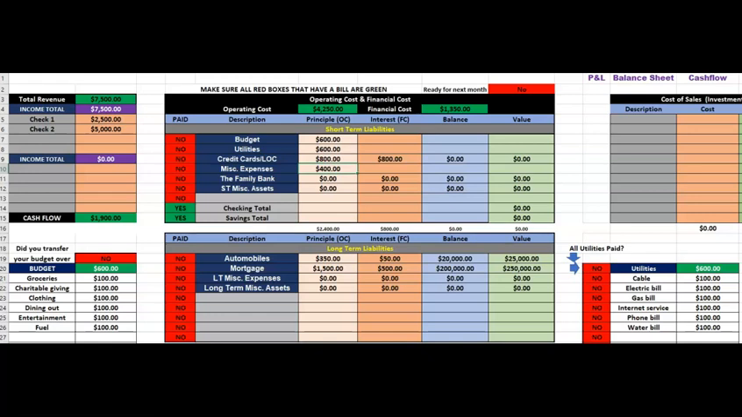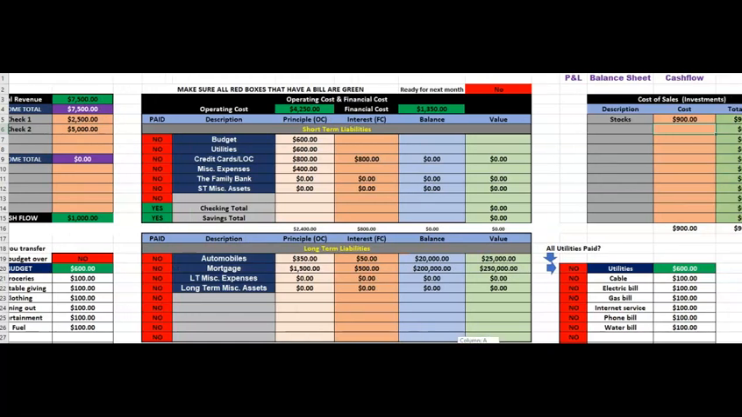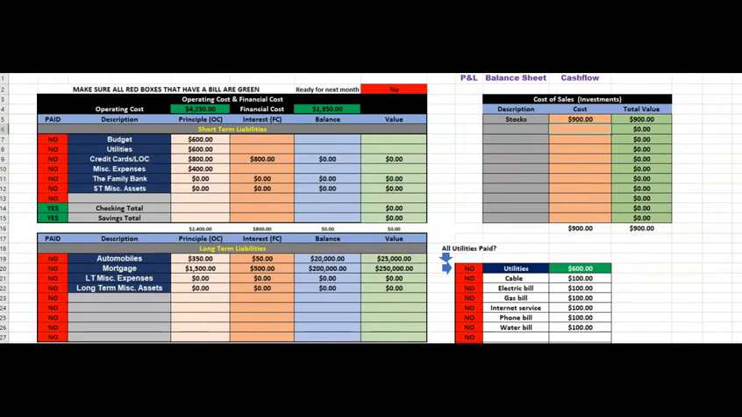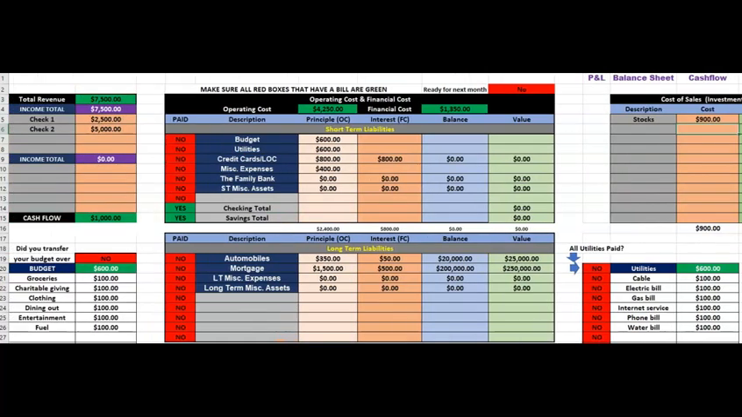So let's say now that they have $1,900. Let's say that they're going to buy $900 worth of stock. So now they have $1,000 left. And let's say that $900 in stock is going to produce $10 a month in income.